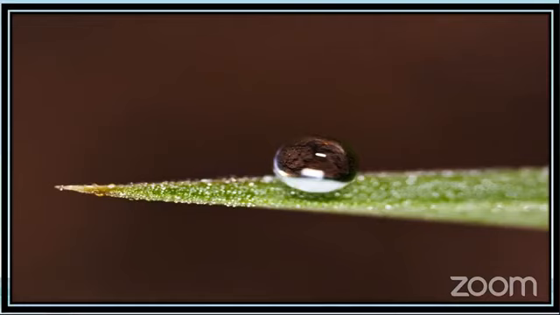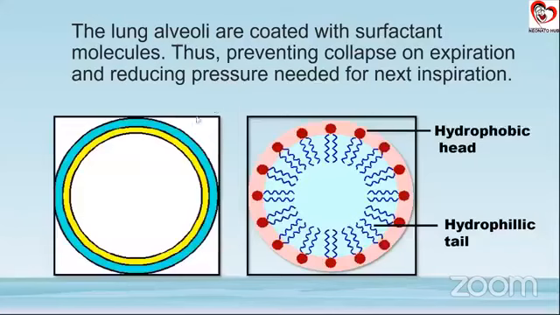So practically, if you put a little surfactant over this, we should be seeing that drop spreading out on the leaf instead of being a spherical shape. So that is the basic idea of surfactant. Now, we know that the lung alveoli are coated with surfactant molecules. So, what exactly does it help in?